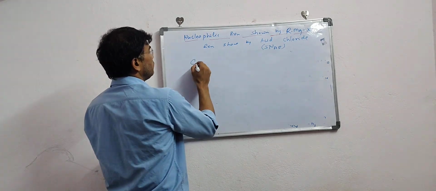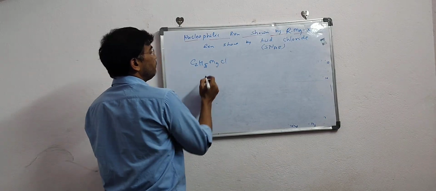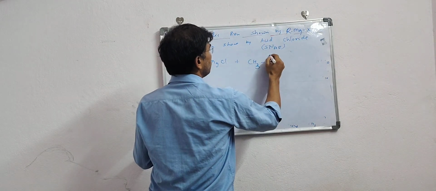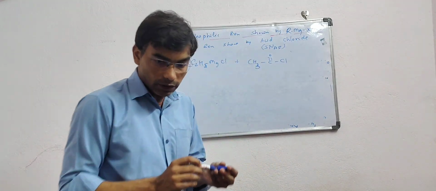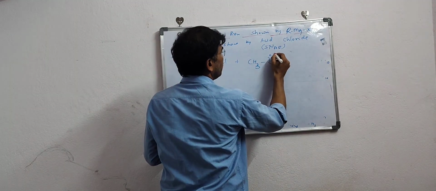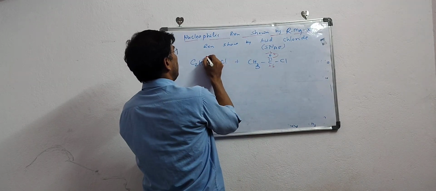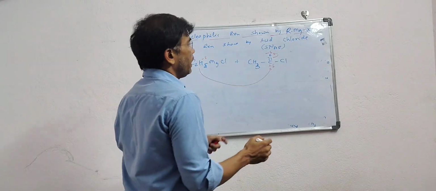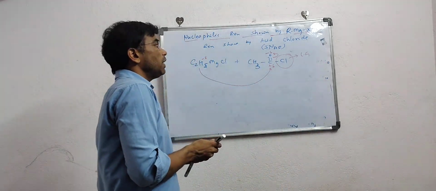So again I am taking C2H5MgCl, ethyl magnesium chloride, treating with CH3C double bond O Cl. Here this part will attack over here. That means this is delta negative, this is delta positive, and this nucleophile will attack, and this will be our leaving group, Lg.